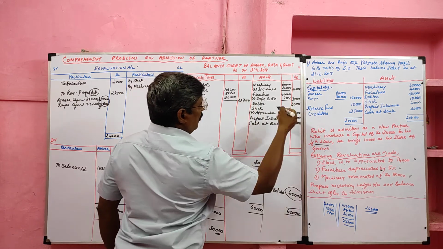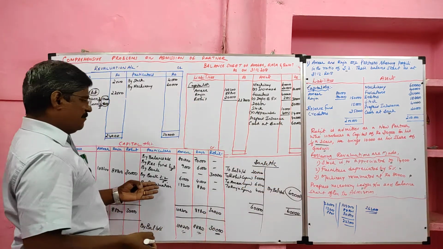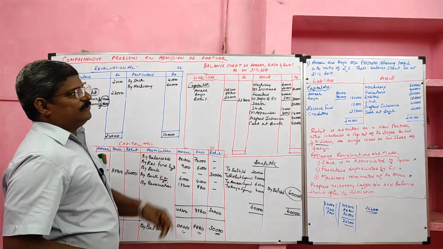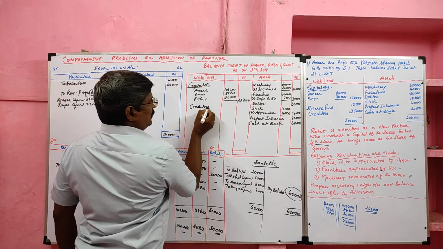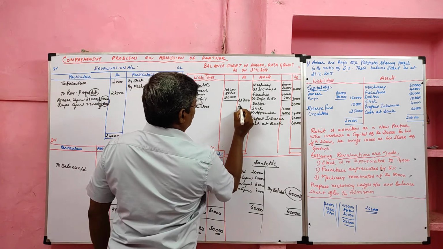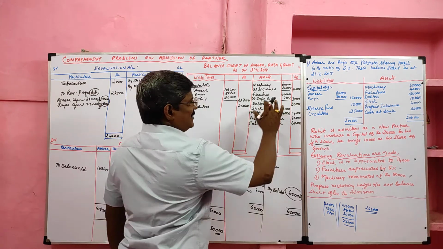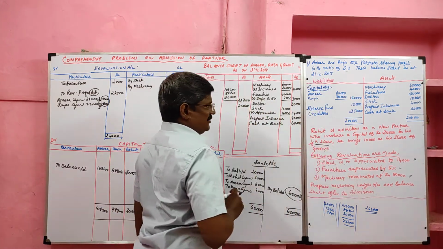Then reserve fund already it was transferred to the partner capital account. It will not come to the new balance sheet. Then creditor. Then creditor, its value 35,000. After considering all adjustment, go to the adjustment.